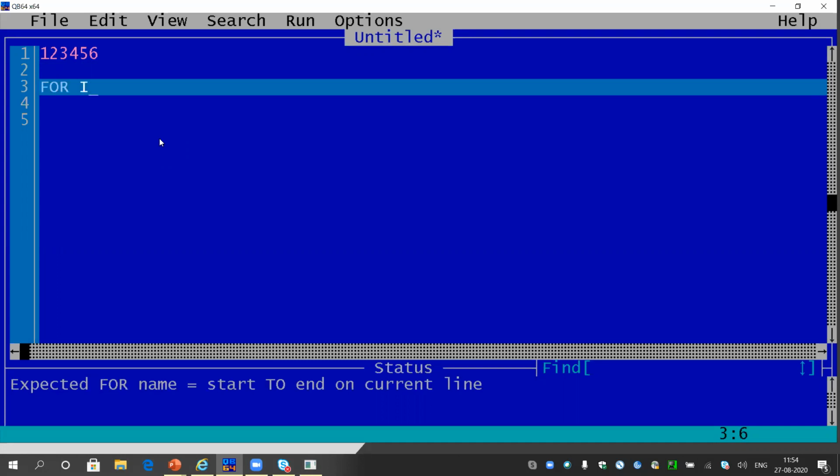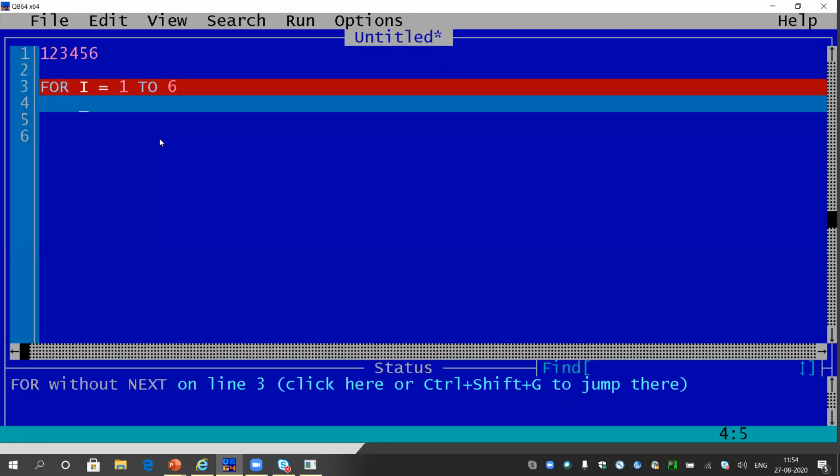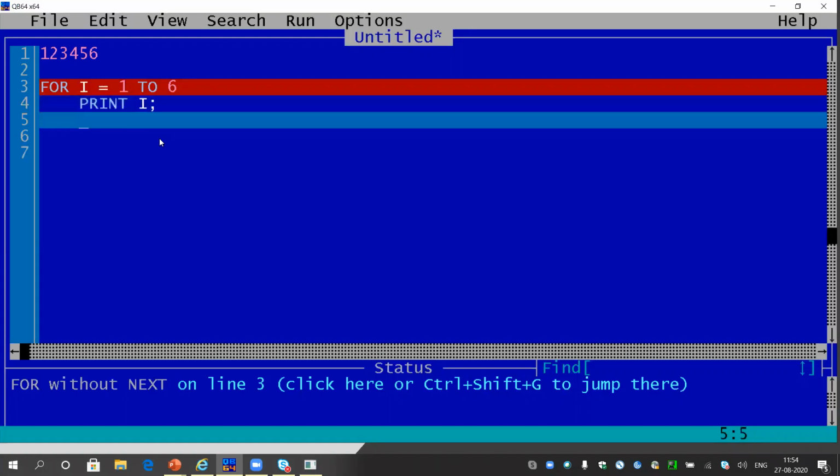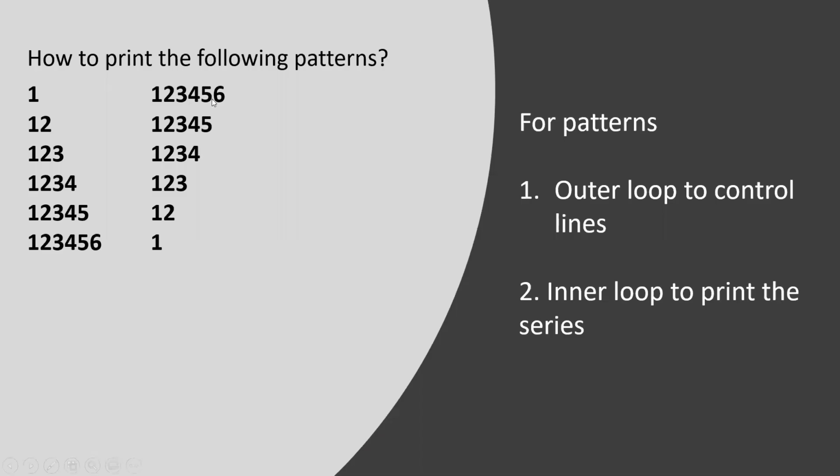What I will do is, for I equals 1 to 6, it is very simple. For I equals 1 to 6, print I, with a semicolon so that it will be printed in the same line, and then next I, that's all. That means 1 to 6, print I, and next I. It will simply print the first line.